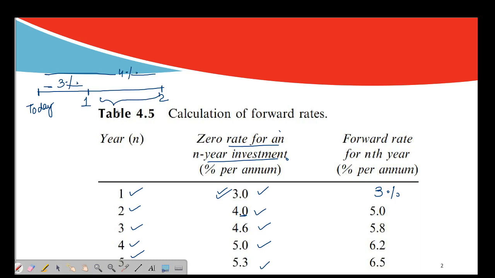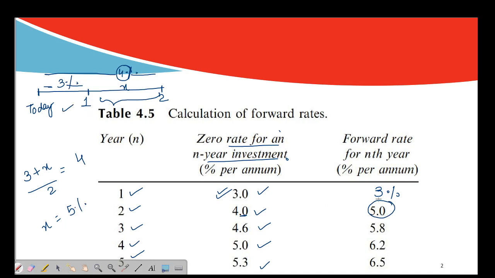This is just the average concept. Suppose this is x. So (3 + x)/2 equals 4% for 2 years. Now x will be 4 × 2 = 8, minus 3, equals 5. So 5% is my forward rate for 1 year, after 1 year.